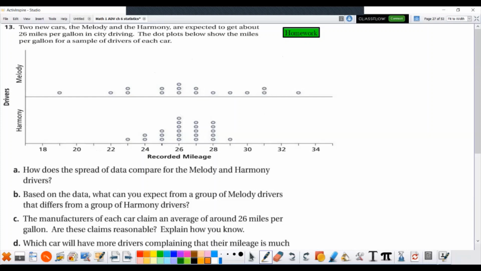And here's number 13. You're going to compare these 2 graphs and answer the questions. This would be more fun if this were in class, where we're all talking about it with each other, but go ahead and try it. Tomorrow we'll discuss the answers.